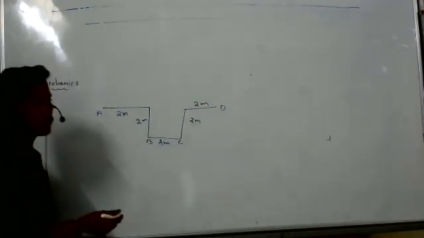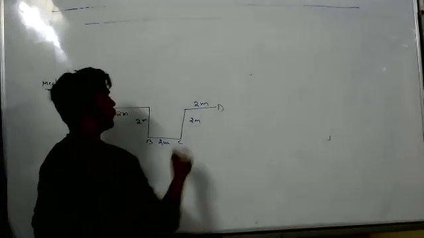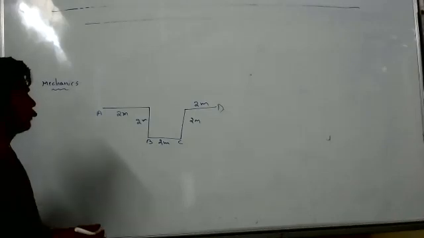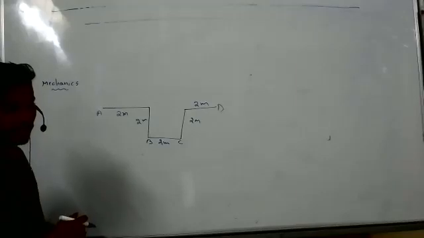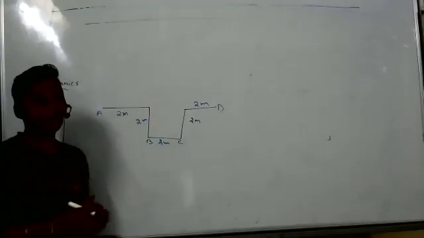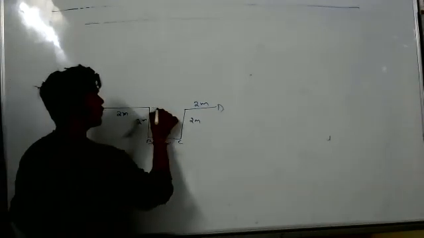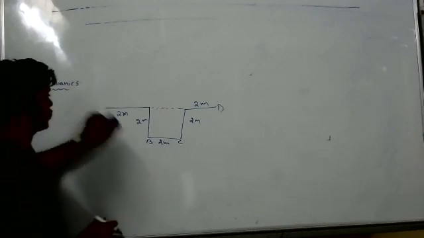Tell me what is the distance between these two points, A and D. 10 meters. Sir, 6 meters. What I asked? So the distance is 10 meters. And displacement, 6 meters. Displacement means here. This is displacement. That's what it is. Okay?